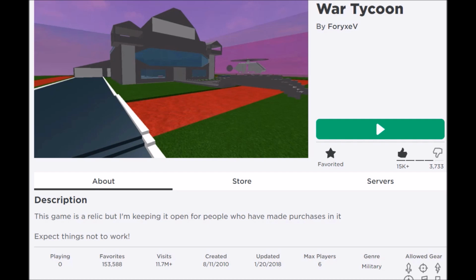After I got over the destroying genre, the other genre I got into was Tycoons. Now, Tycoons used to be a much bigger thing on Roblox back in the day. Today, I mean, maybe not bigger thing, but they were much more genuine back then. Tycoons today are all about game passes and making money. That's what they're about today, and they're really all the same. Back then, though, Tycoons were way better.